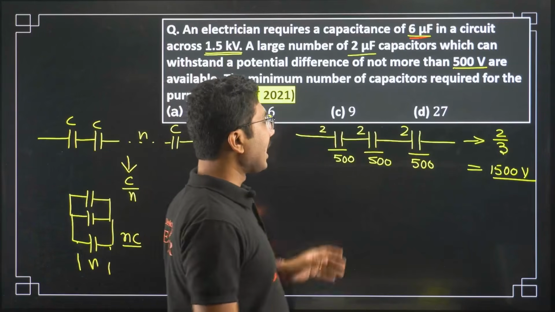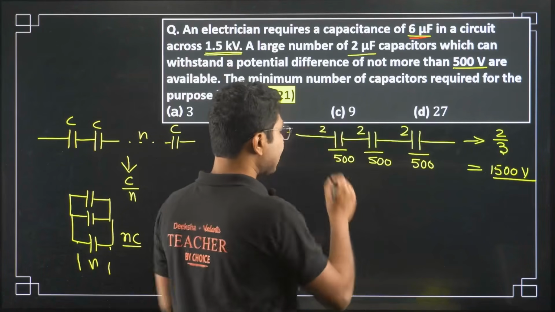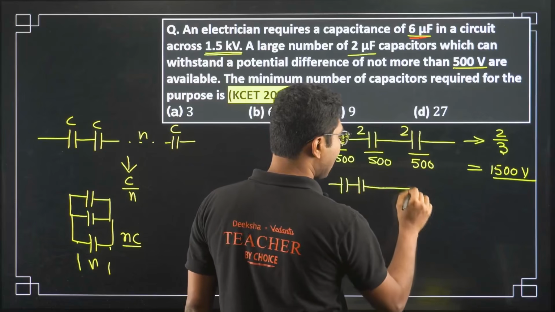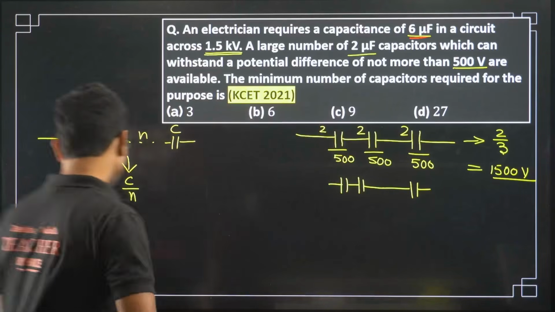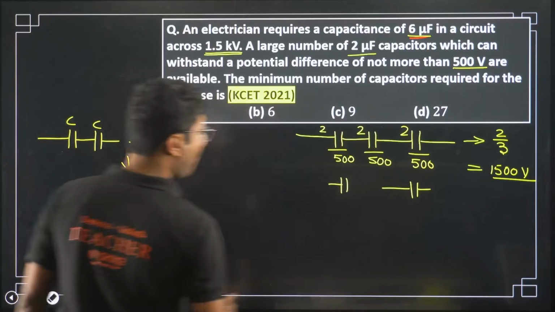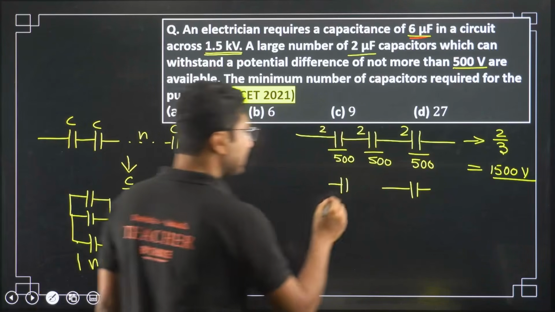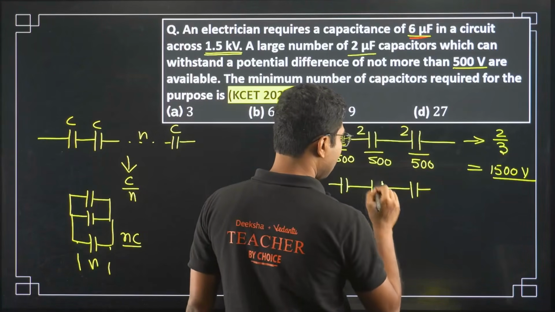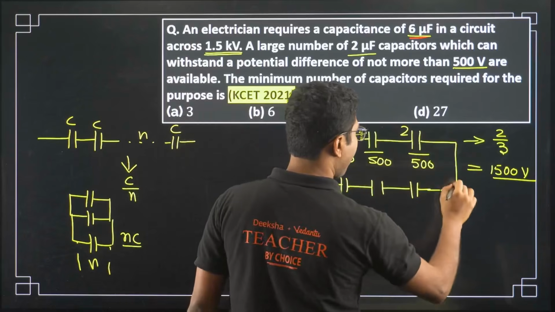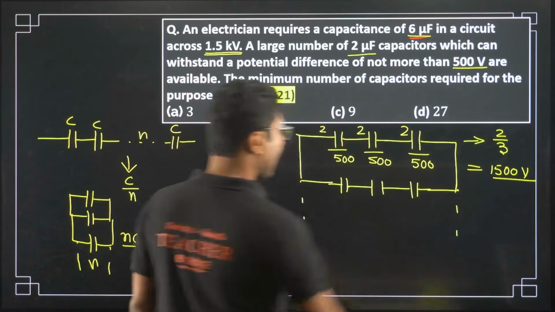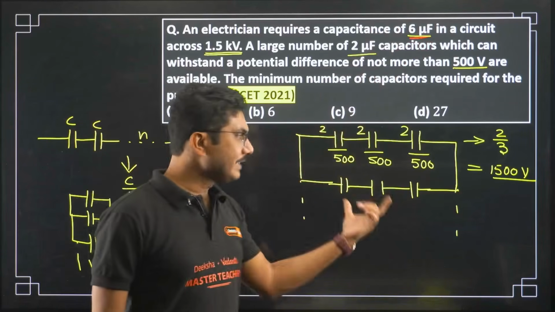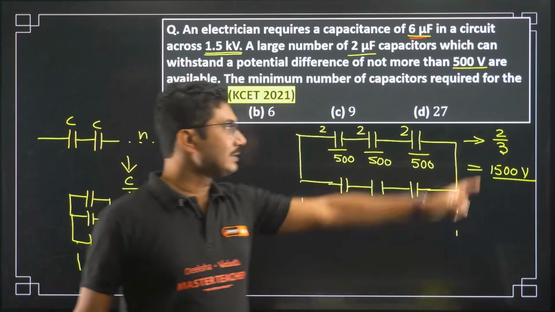Now what you have to do is take such combinations and connect them in parallel. Parallel combination of capacitors increases the capacitance. Series combination decreases the capacitance, right? So we have to connect more such lines in parallel so that the capacitance increases and we get the value 6 microfarad. Each line will have the same capacitance, which is 2 by 3.